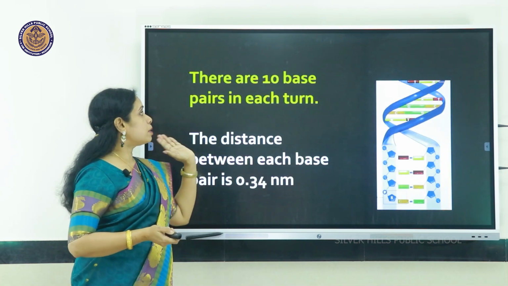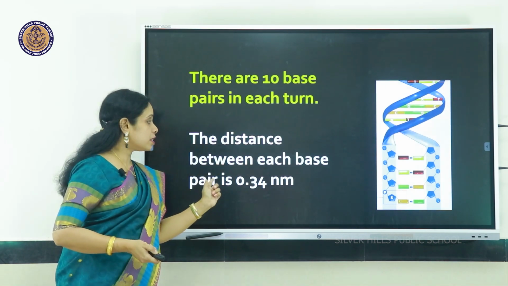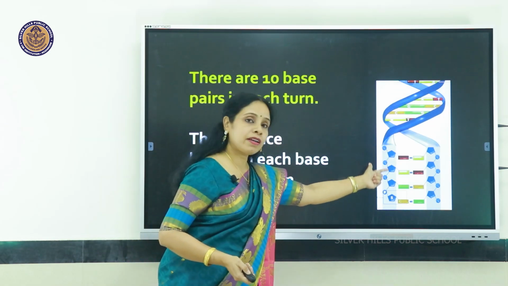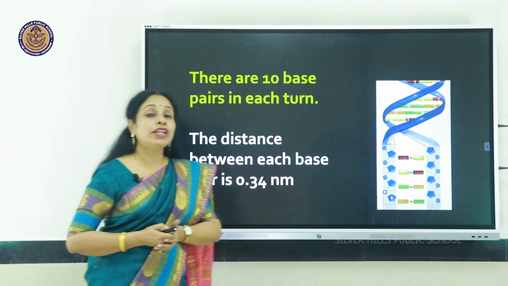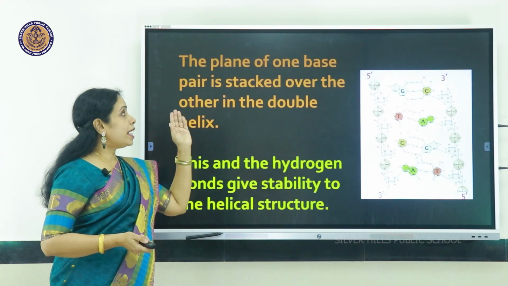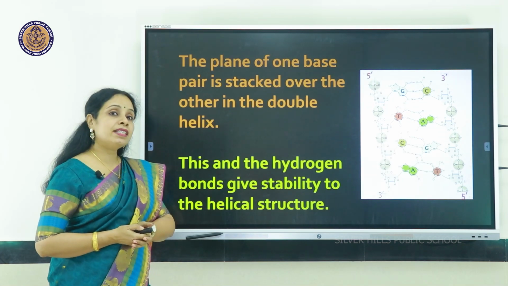So, there are 10 base pairs in each turn and the distance between each base pair is 0.34 nanometers. The plane of one base pair is stacked over the other in the double helix.